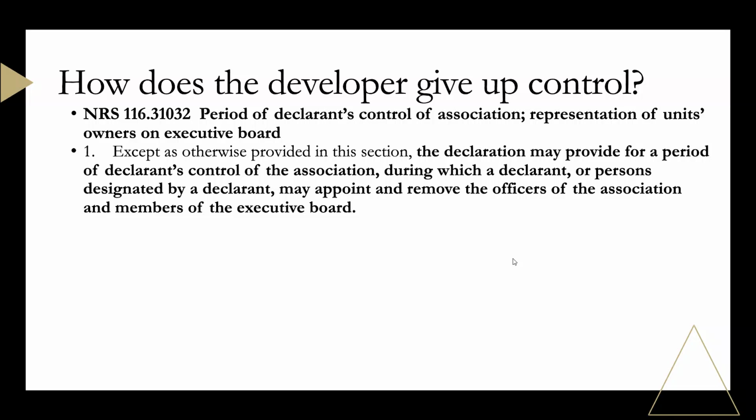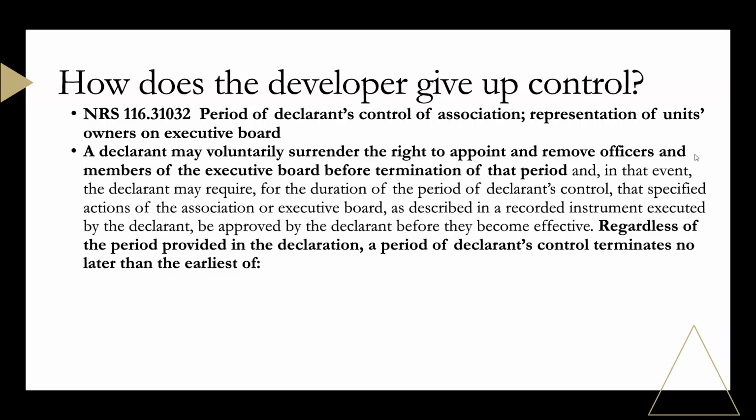Under this statute, the declaration may provide for a period that the declarant has control of the association, during which time they can appoint and remove officers of the association or members of the executive board. They may voluntarily surrender the right to appoint and remove officers before the termination of that period. In that case, they may require for the period during the declarant's control that specified actions of the association or executive board are approved by the declarant before it becomes effective.